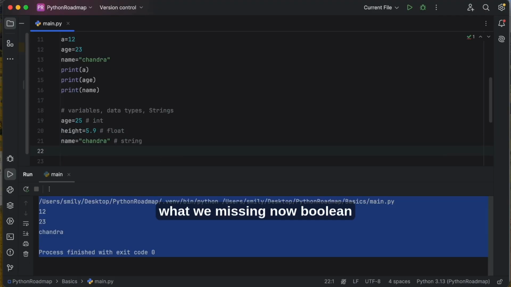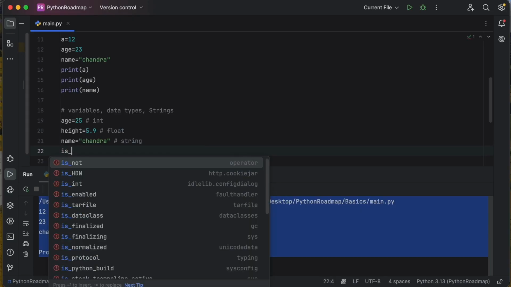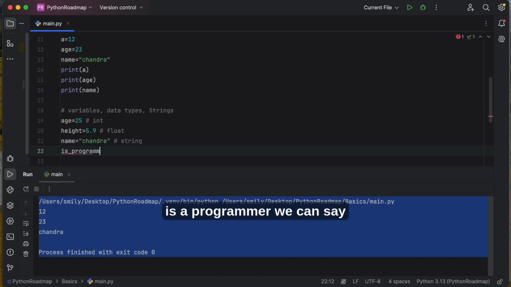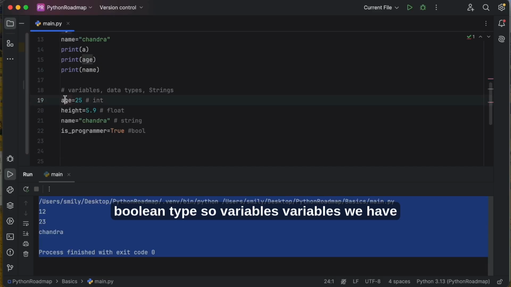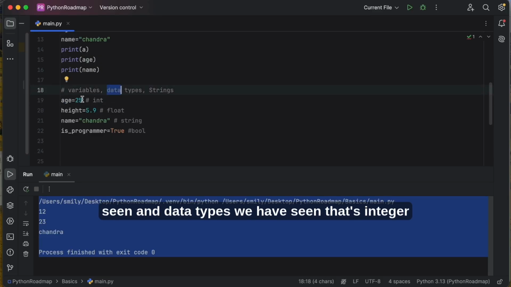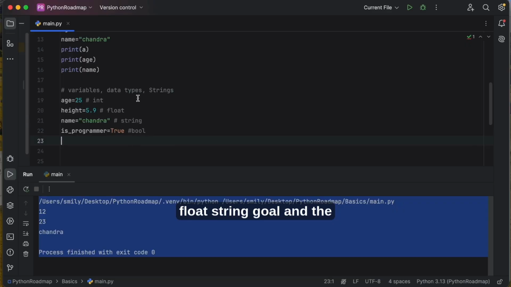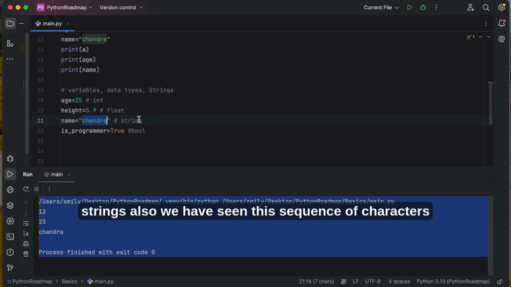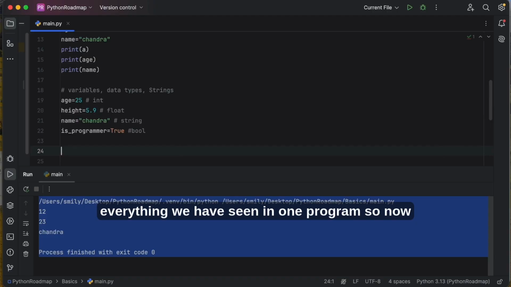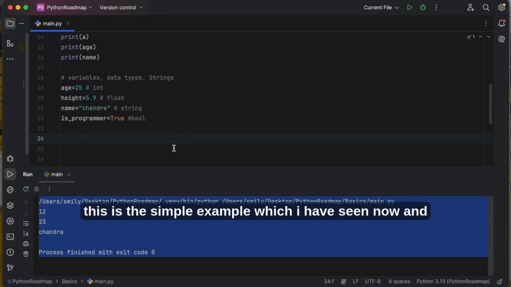And what do we miss now? Boolean. If is_programmer, I'm directly giving is_programmer is True, a bool type. So we have seen variables and data types: integer, float, string, bool, and strings also, the sequence of characters. Everything we have seen in one program. This is the simple example.